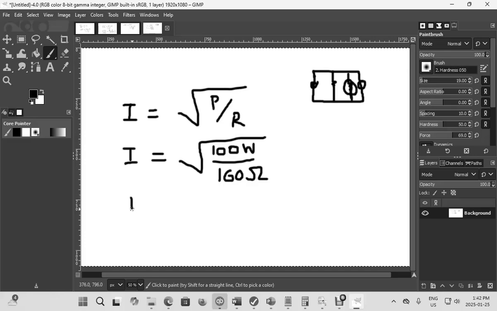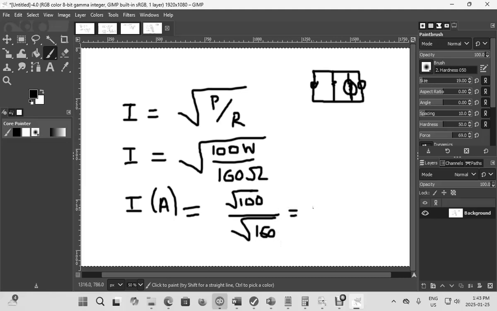So I, which is in amperes, or A, will be the square root of 100 watts divided by 160. This is the same as the square root of 100 divided by the square root of 160, using your quotient rule.